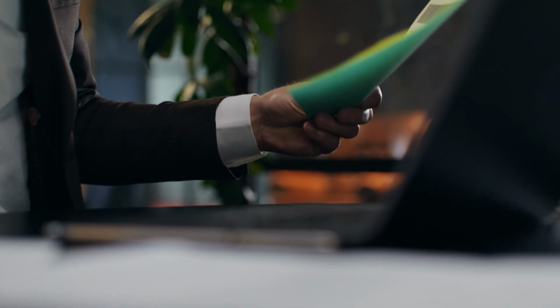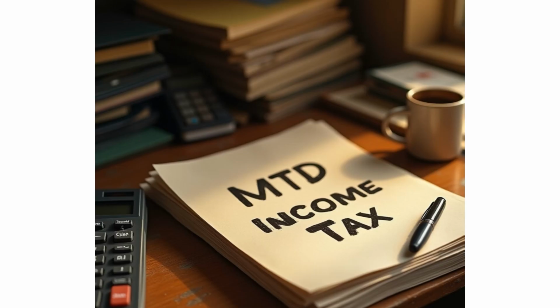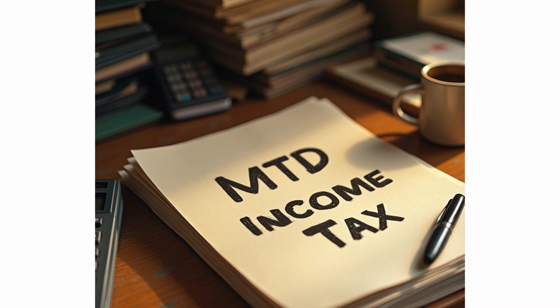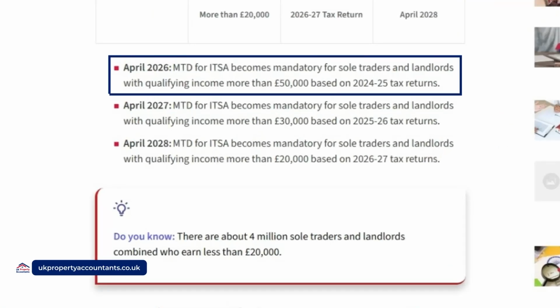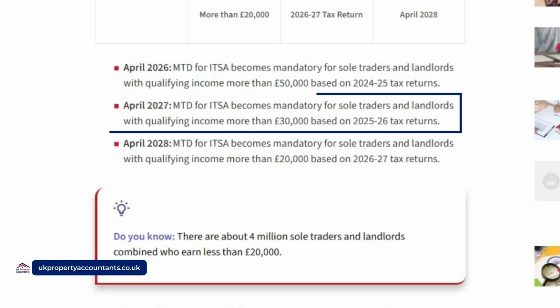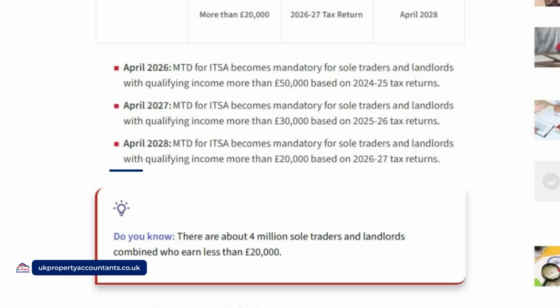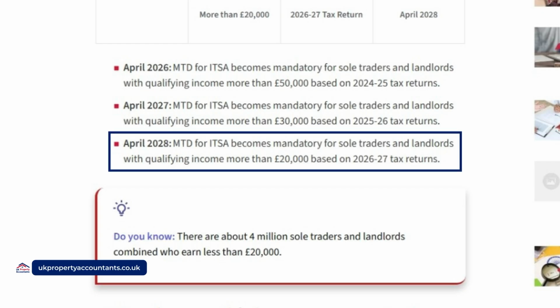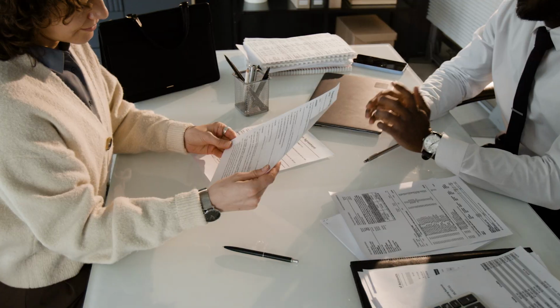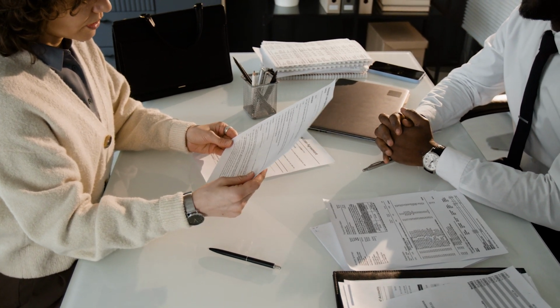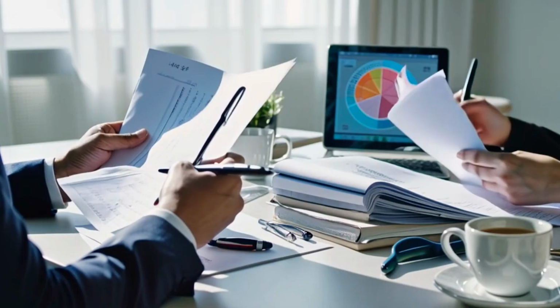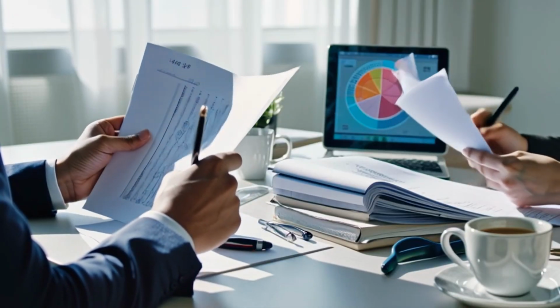Timeline. As of the time of preparing this video, MTD for income tax is being rolled out in 3 stages. April 2026, mandatory for those with qualifying income above £50,000. April 2027, threshold drops to £30,000. April 2028, threshold drops to £20,000. Qualifying income means gross income from self-employment and property before expenses. Other income, such as PAYE, savings or dividends, is excluded.